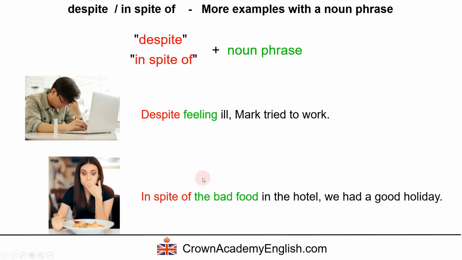And this is a good example. In spite of the bad food in the hotel, we had a good holiday. So this is surprising, that we had a good holiday because the food was bad. Okay, in spite of the bad food, which is the noun phrase. Okay, so again, despite and in spite of, it's the same meaning, and they're both followed by a noun phrase.